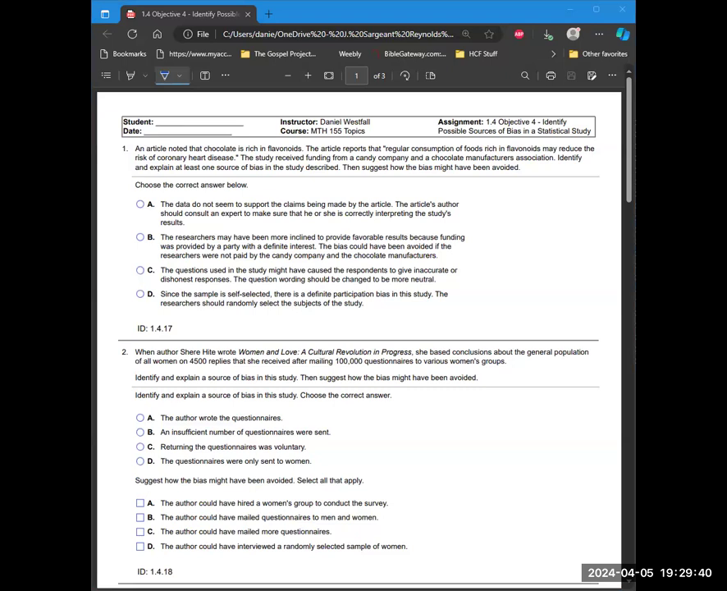There's a problem, right? And a chocolate manufacturer and Chocolate Manufacturers Association. Identify and explain at least one source of bias in the study described, then suggest how the bias might have been avoided. So B, the researchers may have been more inclined to provide favorable results because the funding was provided by a party with a definite interest. The bias could have been avoided if the researchers were not paid by the candy company and the chocolate manufacturers.